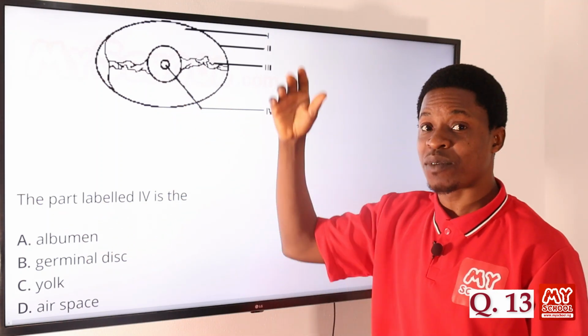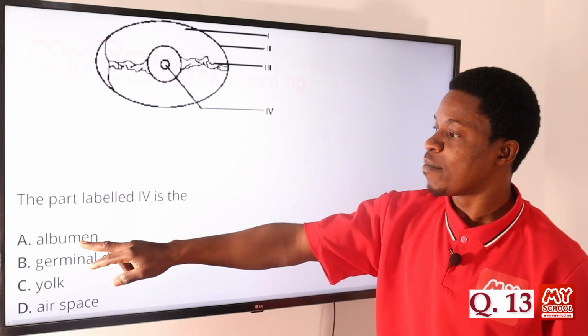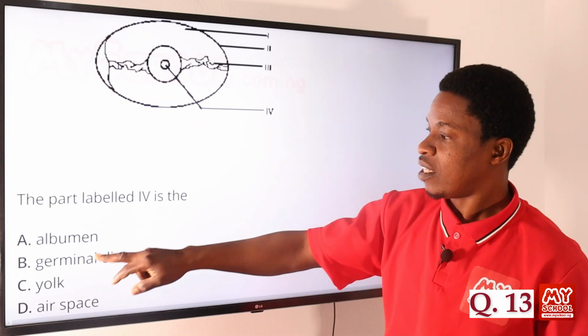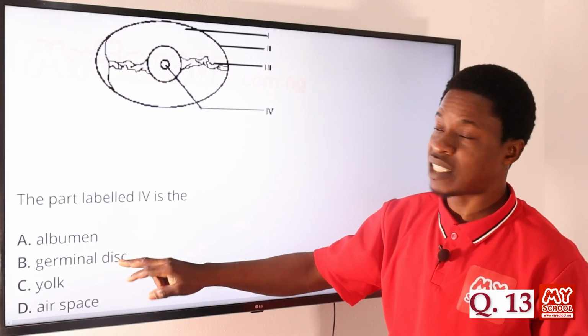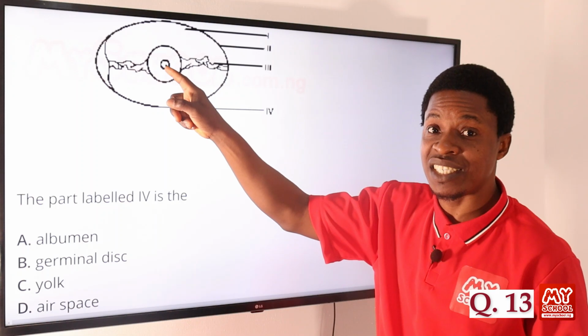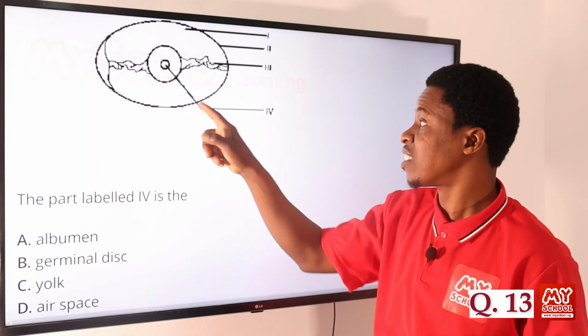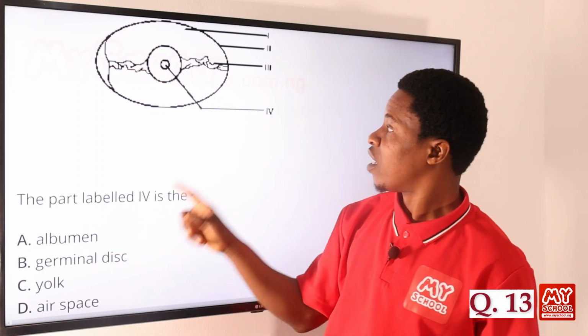I already answered that while I was explaining before. Okay, they say albumin is Roman figure I. Then germinal disc. Yes, the germinal disc is what you can see like a round disc inside of the yolk. That's why we have the germinal disc. So that is IV, Roman figure IV.